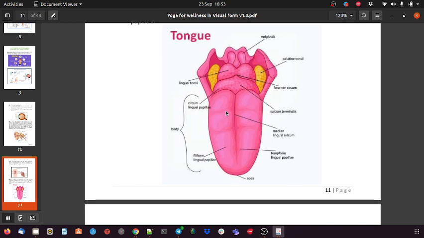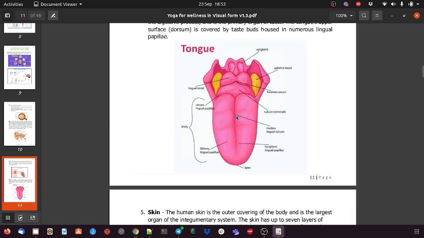That sensory signal is passed on to the central nervous system. So whatever we have seen so far, eyes, ear, nose and tongue, these sensory organs are directly connected to the central nervous system.